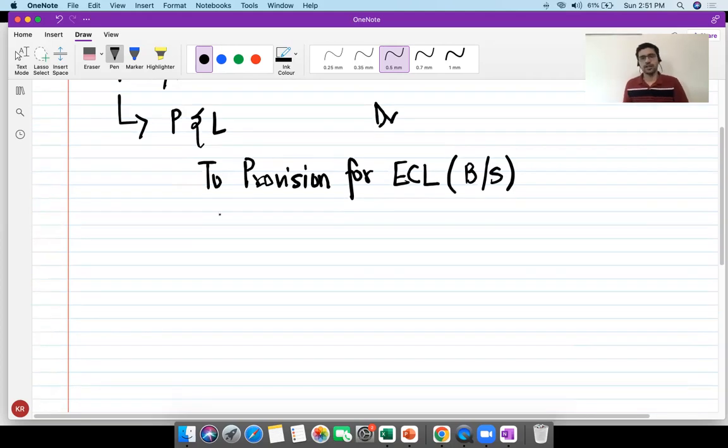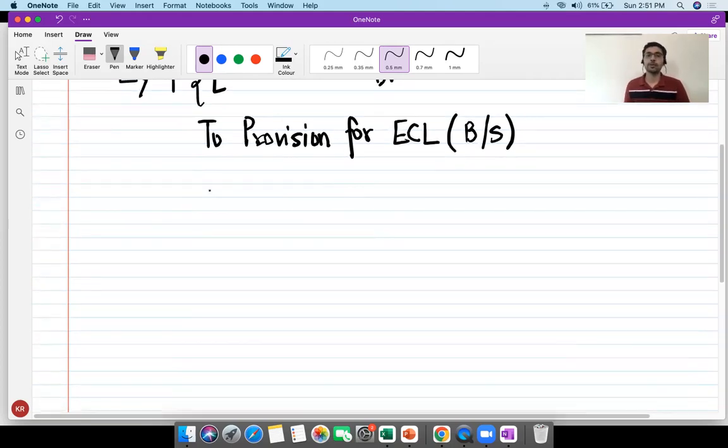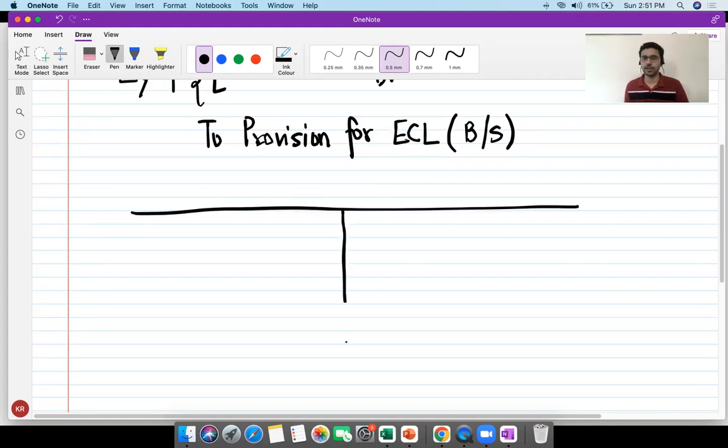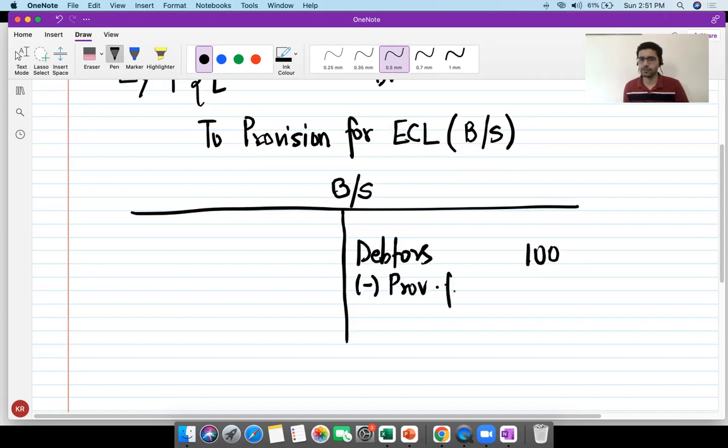Now, this provision for ECL is going to be presented as a reduction from our debtors. If this is your typical balance sheet, you are going to show debtors of, let us say, $100. You will then show provision for ECL as a reduction, say of $10, and you are going to show a net balance of $90.